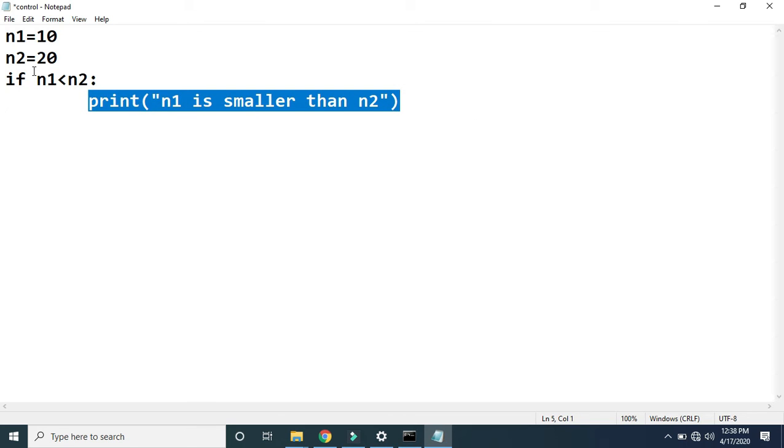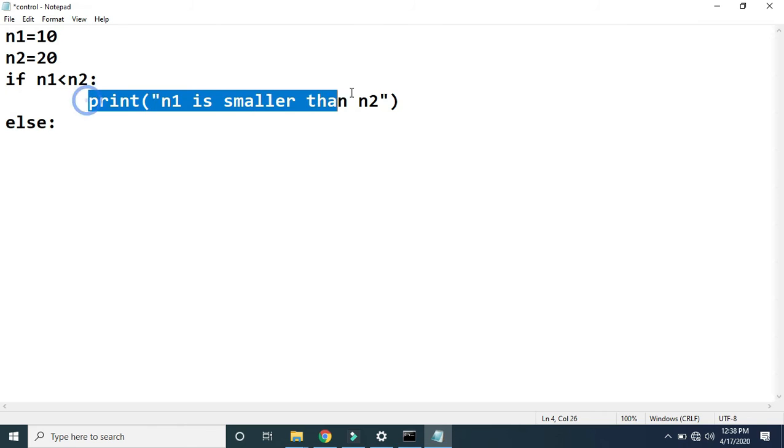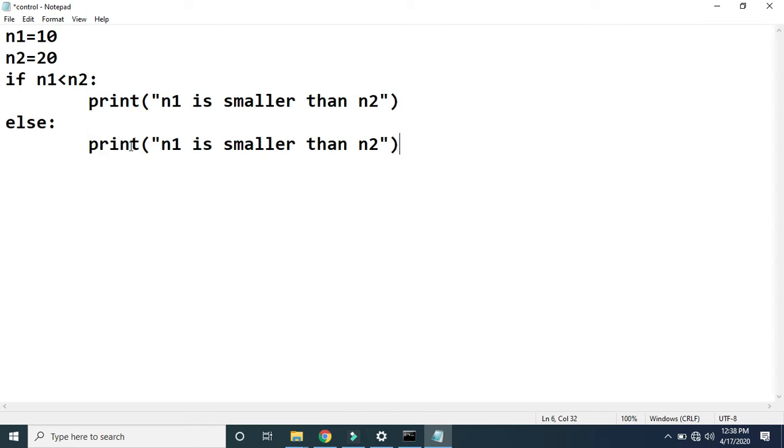And if this condition is false, what is its meaning? n1 is not smaller than n2, which means n2 is smaller than n1. In that case, if you want to display a message like "n2 is smaller than n1", then here we can use else. In the body of else we just print the statement "n2 is smaller than n1".